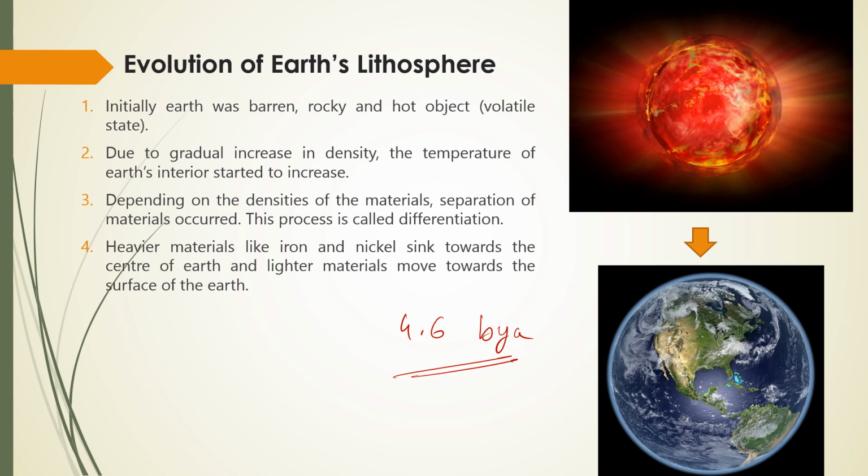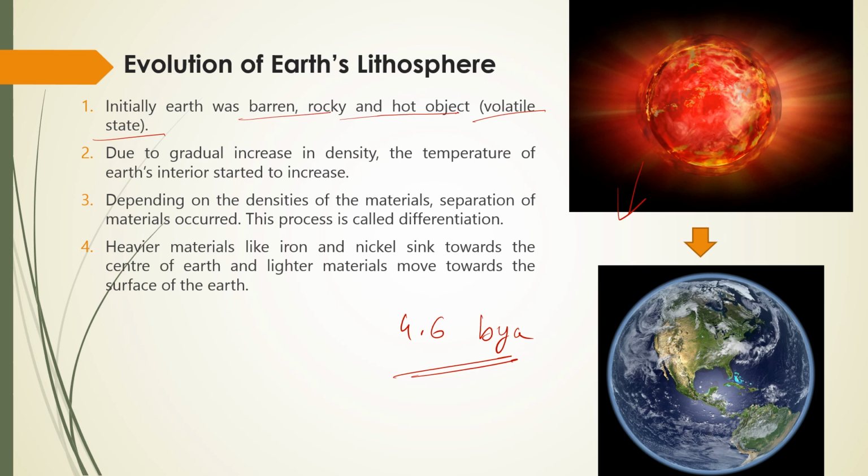This is the initial stage of the Earth. In the initial stage, it was hot in state. This state is known as volatile state. It means a barren, rocky and hot object. Why? Because it has been formed from the Sun only.